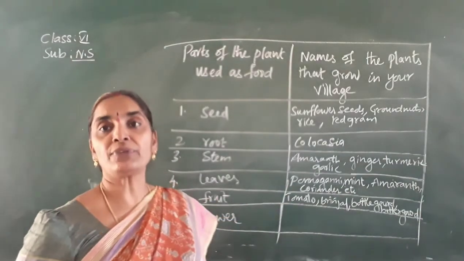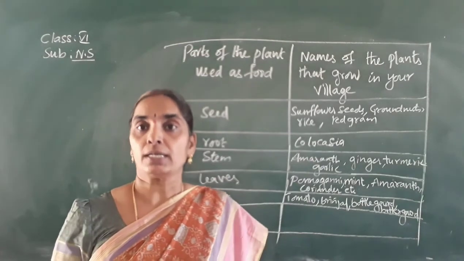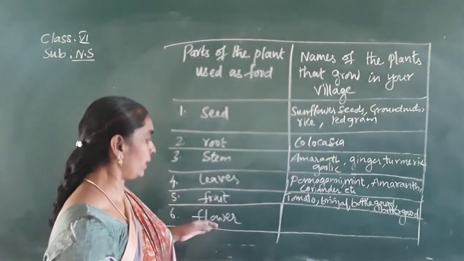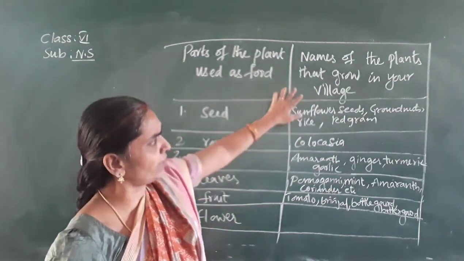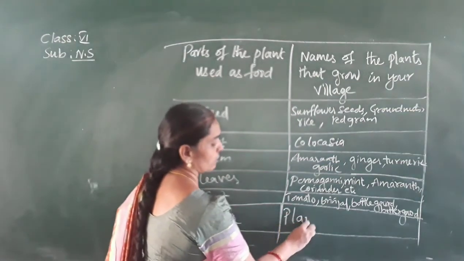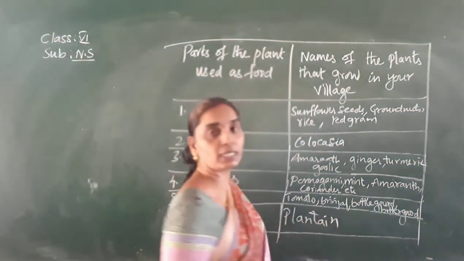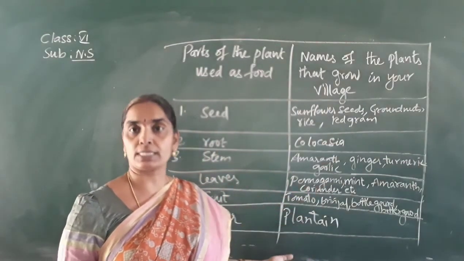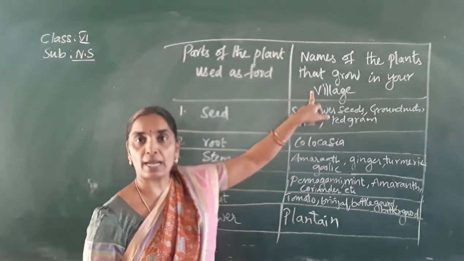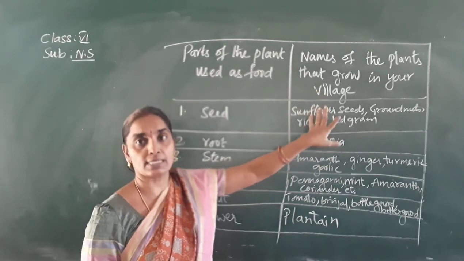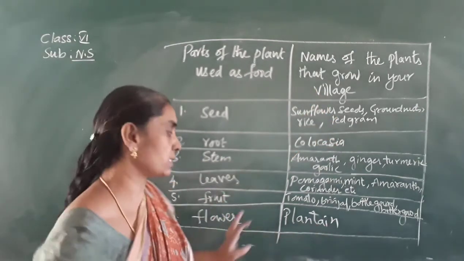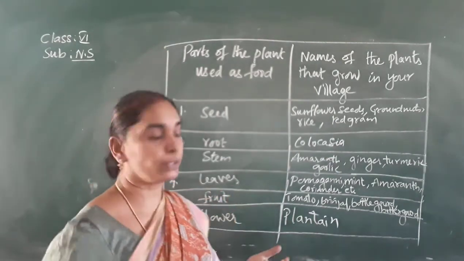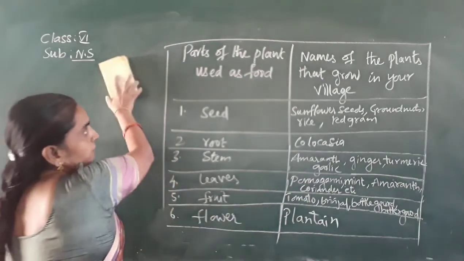Now about the flowers. The different flowers that we use in our food are cauliflower, that is broccoli and plantain, isn't it? So apart, in our village we grow plantain. Cauliflower is not grown in our village, so you are not going to write the cauliflower because it is grown in other states, not in our state. So we import them to our state. So here the question is about the parts of the plant that is eaten, which is grown in your village. They ask the question. So you have to write only plantain as it is grown in our village. So this is about the parts of the plant that we eat, that are used in our food and that are grown in our village.